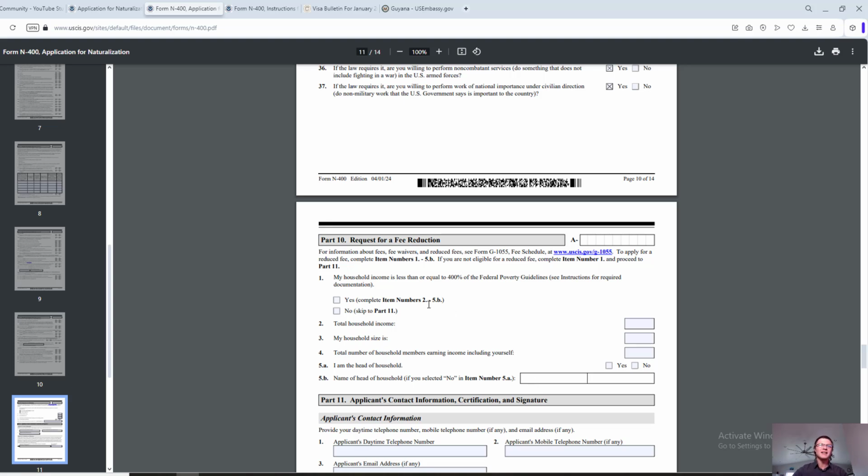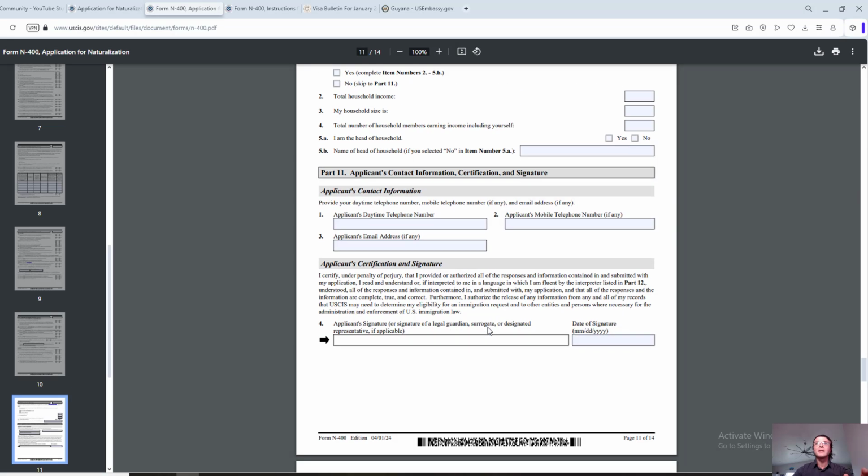So if that's the case, if this applies to you, then yes, you can go ahead and see if maybe you will be qualified for the fee reduction. Pretty straightforward. All right, we're done with the application. As you can see, pretty simple, pretty straightforward.